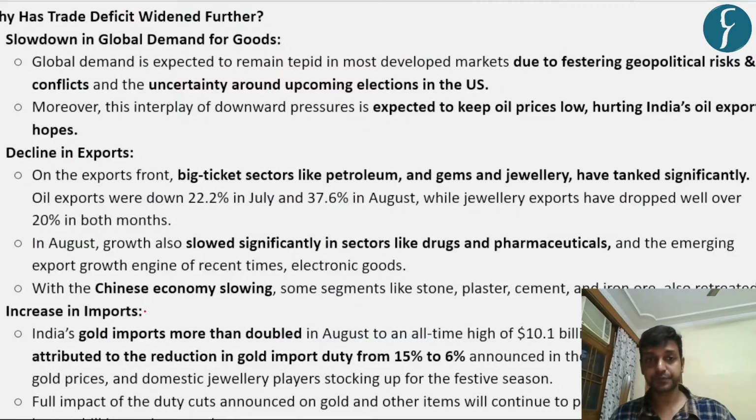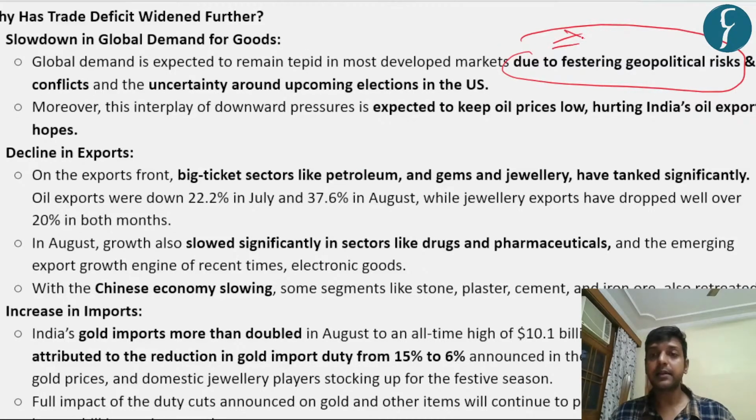Now we're going to see why it has widened recently, right? As we have seen, the global demand for goods has slowed down, especially in the USA, Middle East, and Russia, Ukraine, or the Eastern European part.